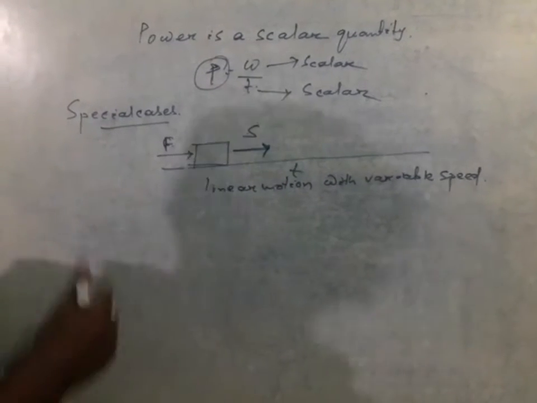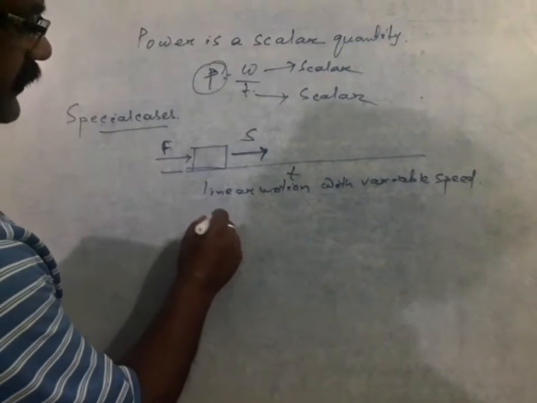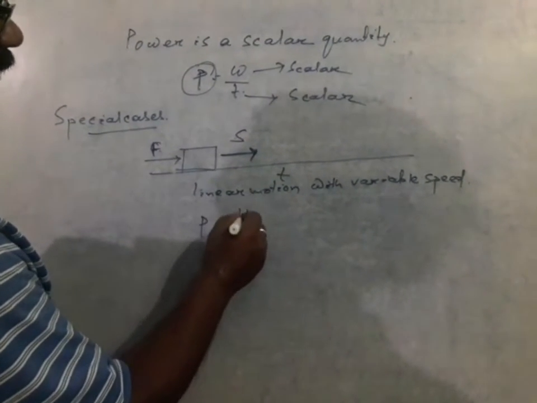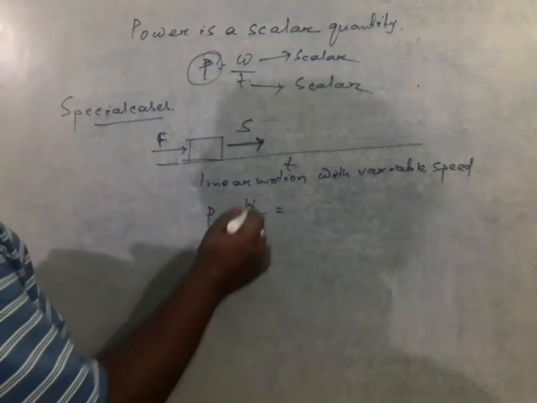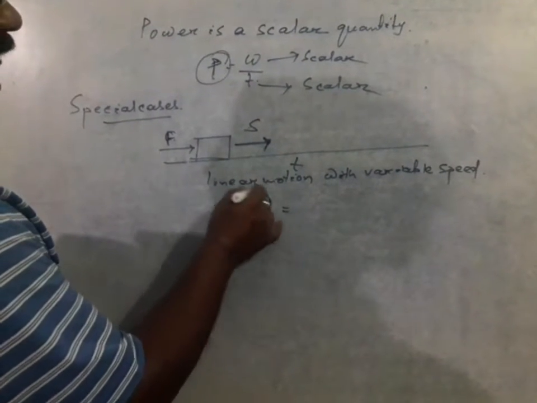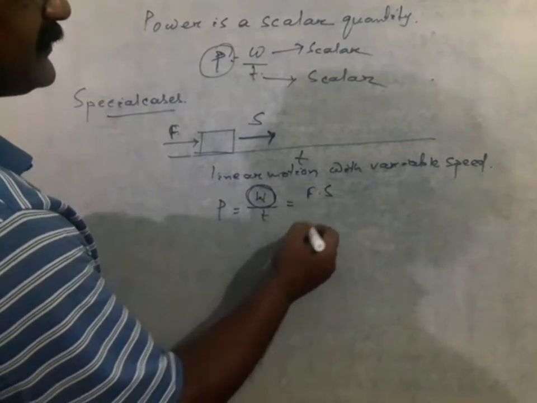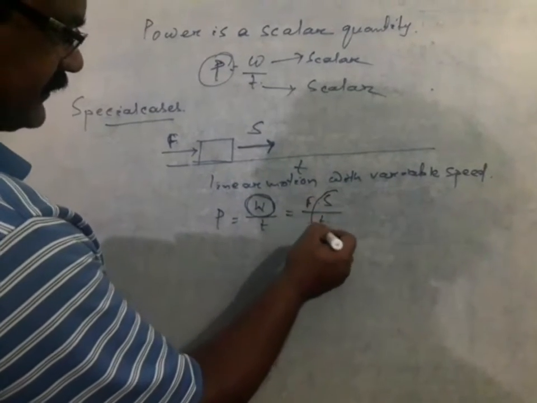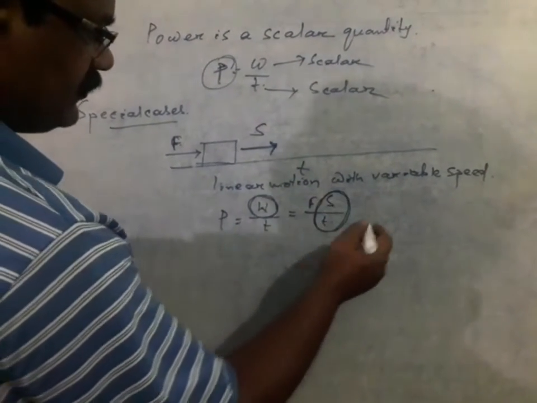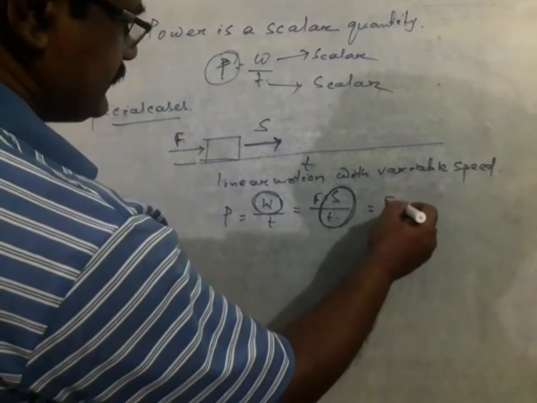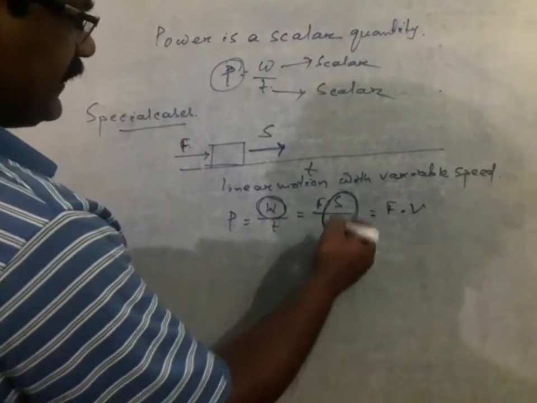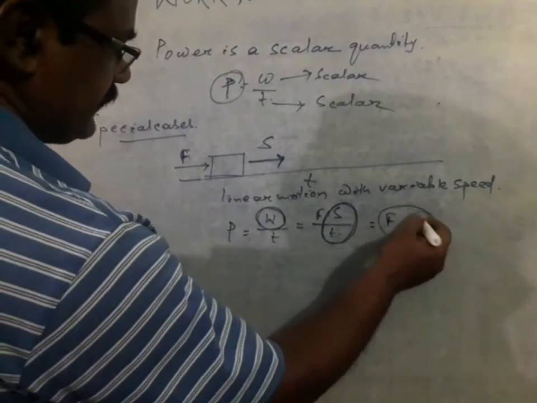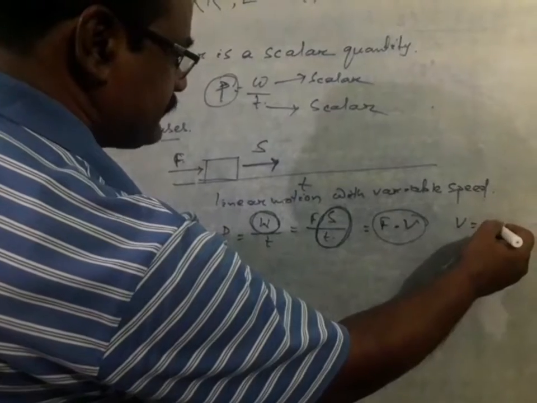So in such cases we can say that power P is equal to W by T. But we know that the work done is equal to F into S, so P is F into S by T. Here S by T, displacement by time, is speed. So P is equal to F into V, where V is the average speed.